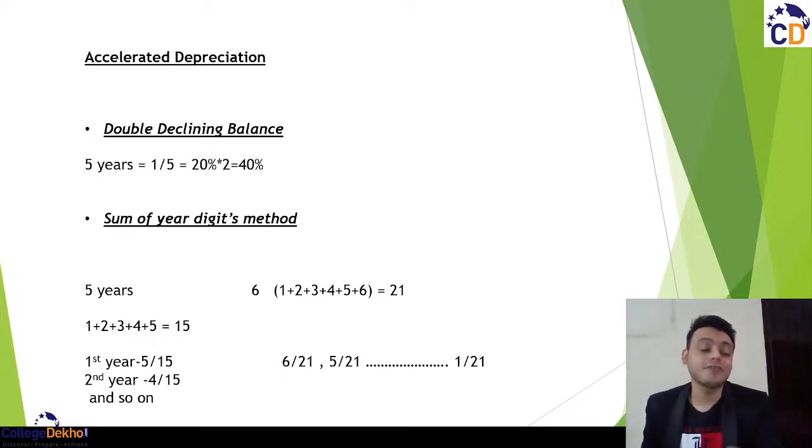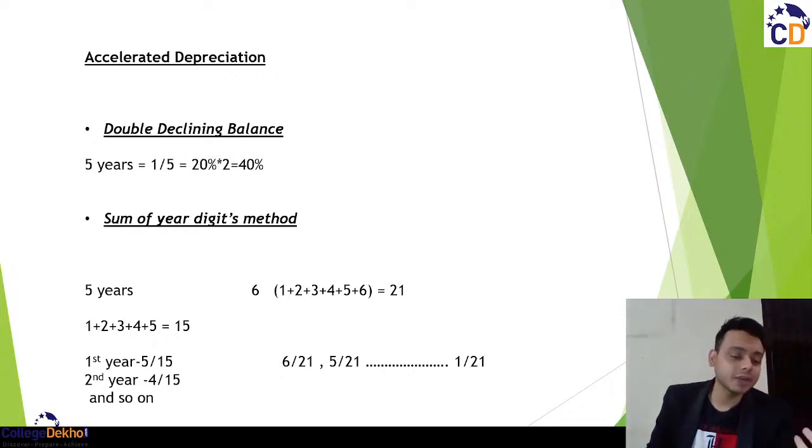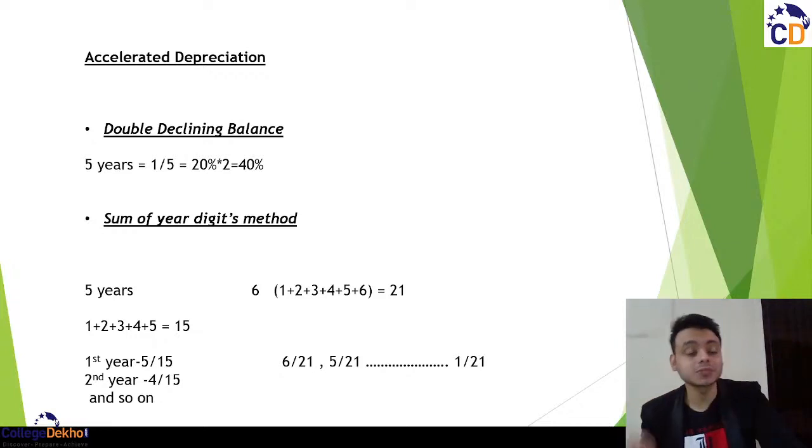Ideally every company would charge the rate of depreciation by the straight line method. ठीक है. अब स्ट्रेट लाइन मेथड में क्या होता है? अगर 1 लाख की मशीनरी परचेज करी है and 20% का डेप्रिसिएशन है for 5 years, so that 20% would be charged on 1 lakh only. First year में भी वो depreciation 20,000 ही होगा, that is 20% of 1 lakh. सेकेंड ईयर में भी वो 20,000 ही होगा, थर्ड ईयर में भी वो 20,000 ही होगा. स्ट्रेट लाइन मेथड, a constant method.